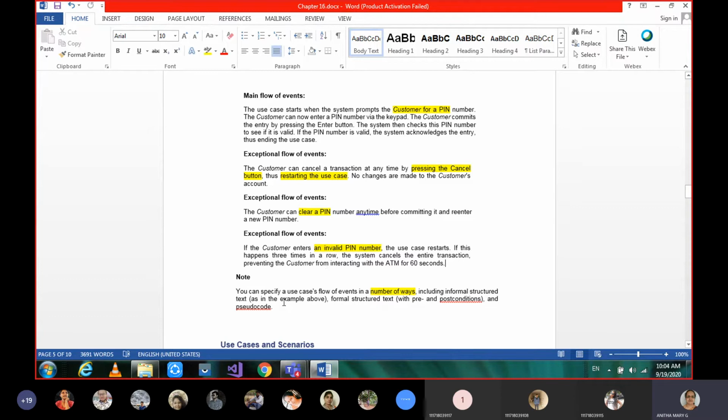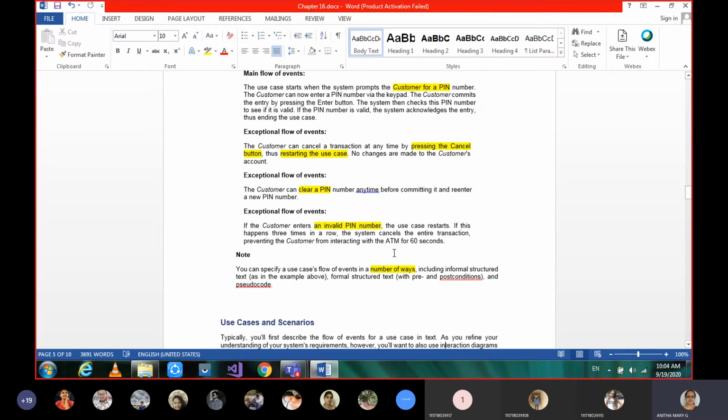We can also specify the use case flow of events in a number of ways. That's what I was showing you here: the main flow, what the exceptional flows can be, and all the other details we can talk about as well.